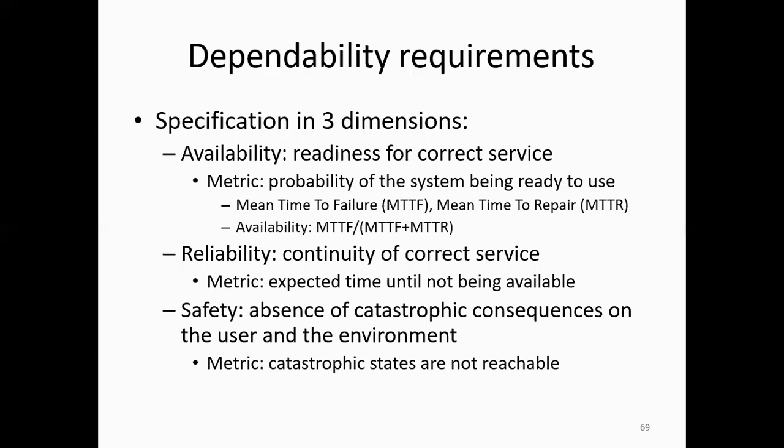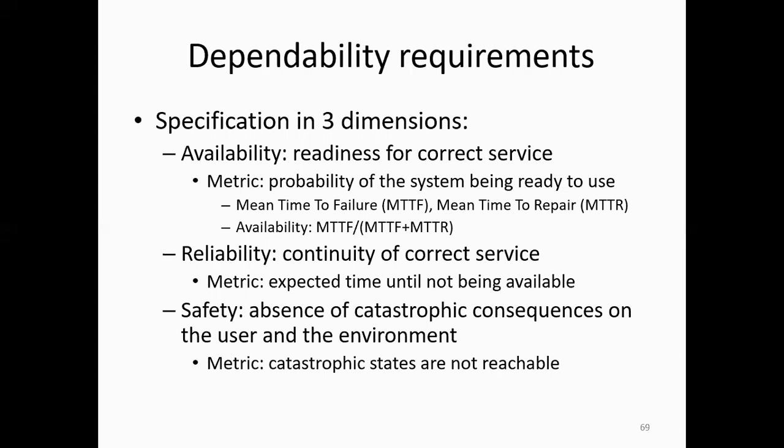Availability, that is the readiness for correct service. The metric is the probability of the system being ready to use, with mean time to failure and mean time to repair. So availability is MTTF divided by MTTF plus MTTR.